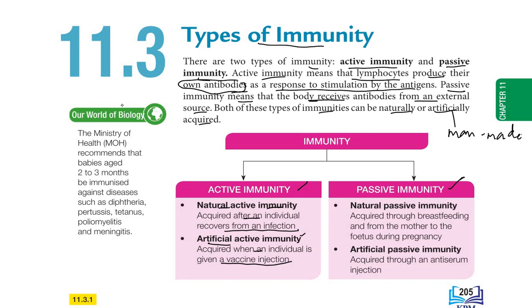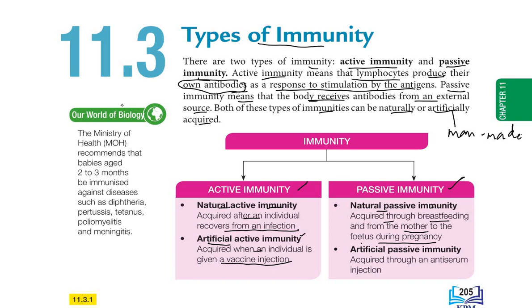And then we have passive immunity. Natural passive immunity is acquired through breastfeeding and from the mother to the fetus during pregnancy. For example, the fetus does not have its own antibodies. So how can it fight the pathogens? Actually, the antibodies come from the mother.